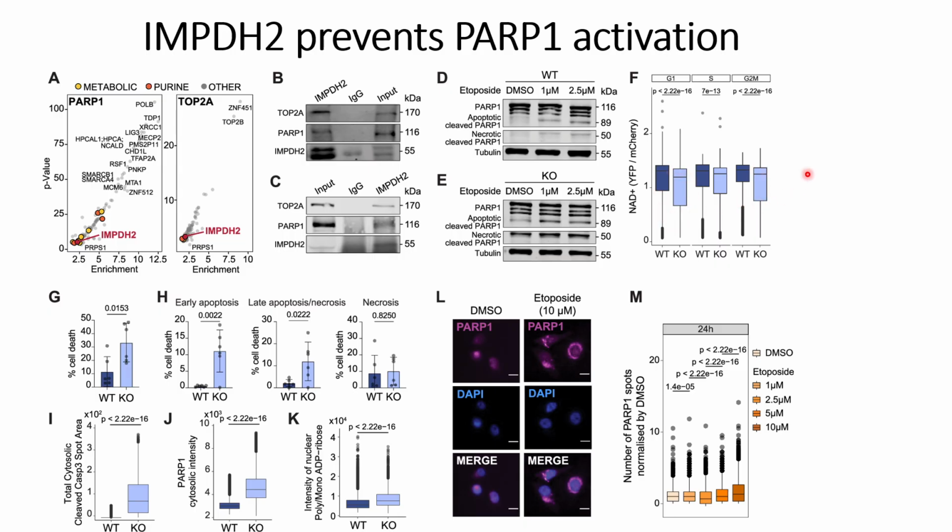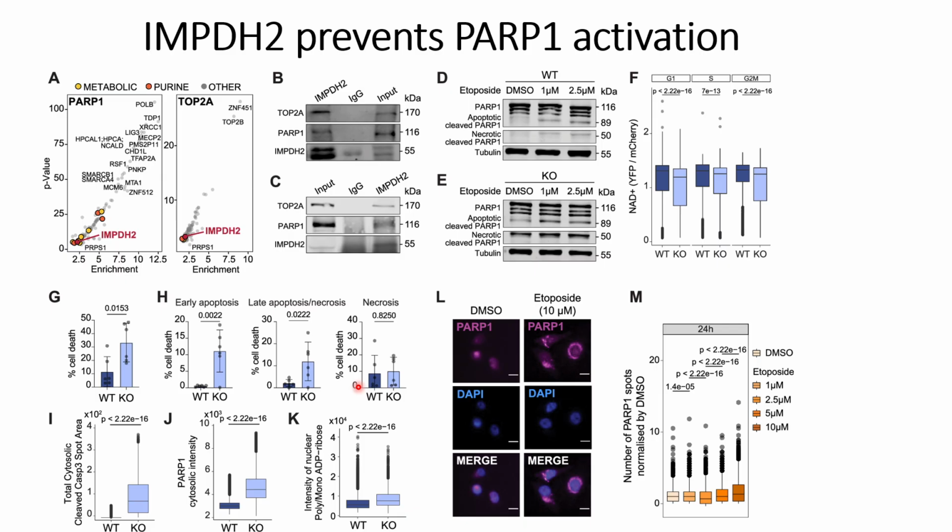This indicates that IMPDH2 somehow regulates the nucleotide amount in the nucleus. When they checked the percentage of dead cells between wild type and knockout, they saw a significant difference: in the knockdown the percentage of cell death is high, in terms of both early apoptosis and late apoptosis. For necrosis, they do not see too much difference.